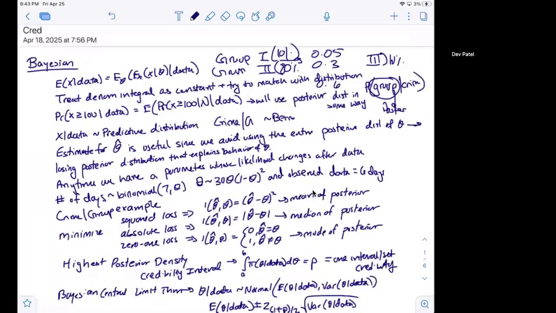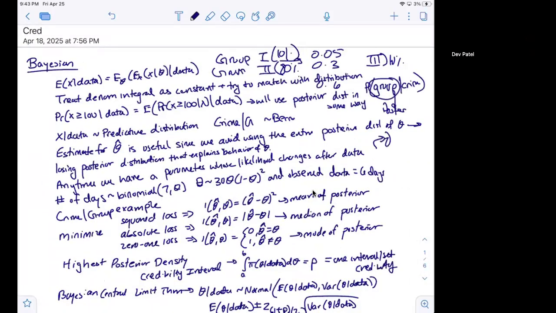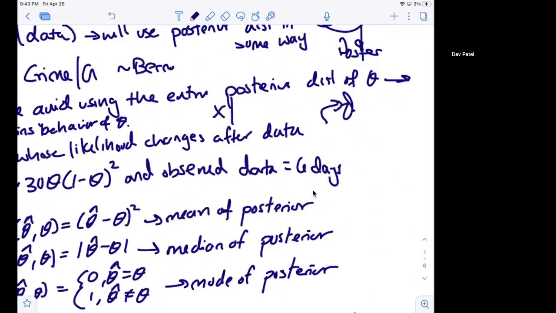And so there are two cases. There's either a discrete version, which we covered here, where we actually have group one, group two, group three, or you could have a continuous case, where instead of having a discrete group, you have, let's say, a parameter x given theta, which follows some continuous distribution.